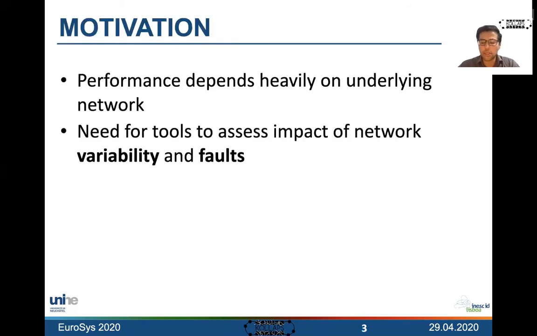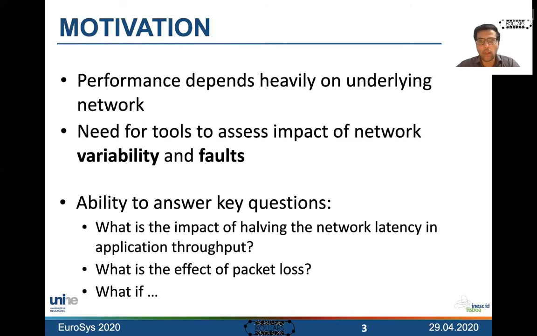And this is essentially the objective of Kollaps: to allow you to experiment with varying network conditions and varying fault conditions, and to ask questions about your system, such as what is the impact of halving the network latency on application throughput? How would my application behave if I have this given packet loss rate? Or if my application is under link flapping?